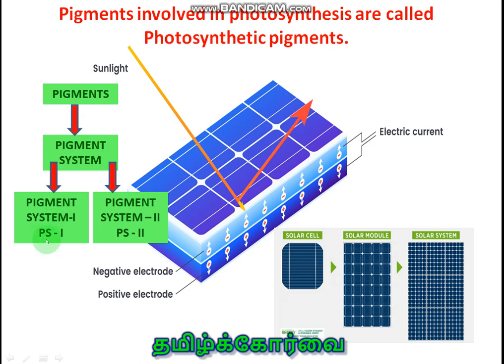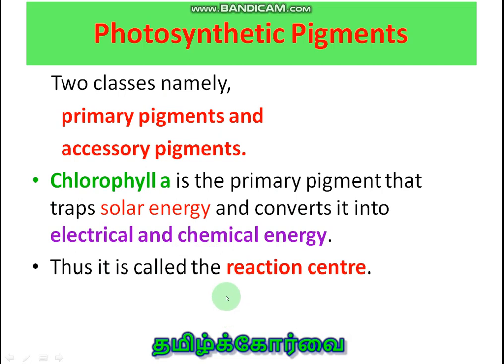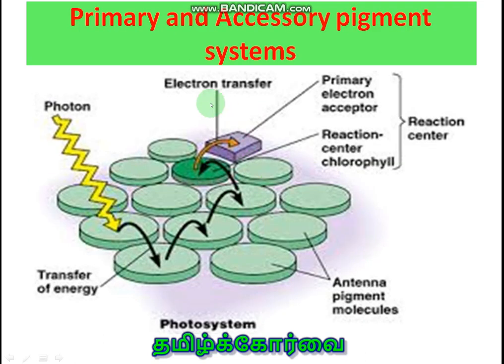There are two groups of pigment system. One is PS1 and another one is PS2. Photosynthetic pigments: there are two types of pigment. One is primary pigment and another one is accessory pigment. Chlorophyll A is the primary pigment because it absorbs the solar energy and converts it into electrical and chemical energy. So it is called the reaction center. Chlorophyll A is called the reaction center.